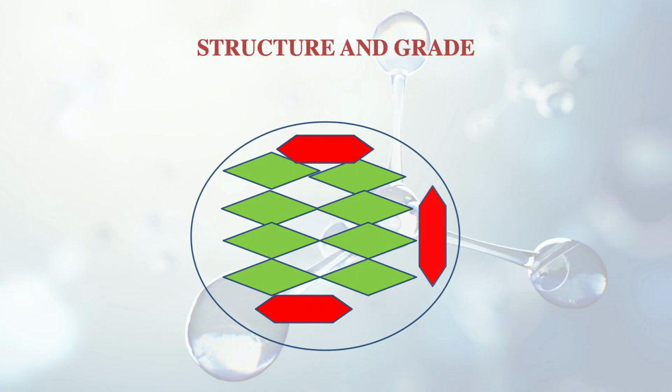Here you can see in this figure, the green particles represent the grains and the red ones represent the bond. There is grain to grain contact, and there is grain to bond contact also. So the structure or the grade will depend upon the strength of both these connections, that is, grain to grain as well as grain to bond.